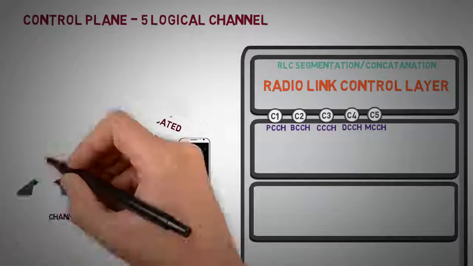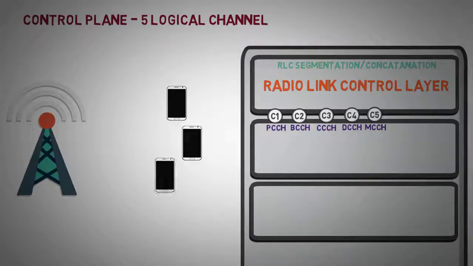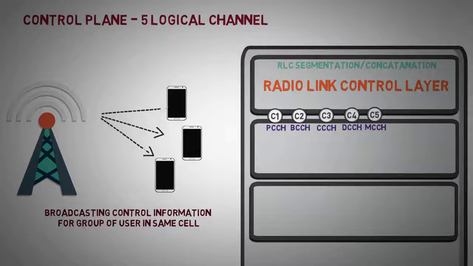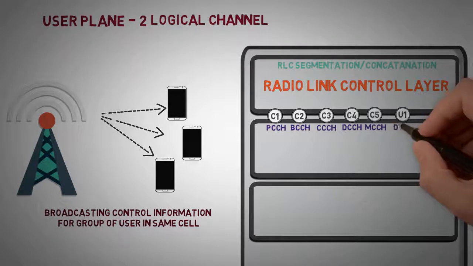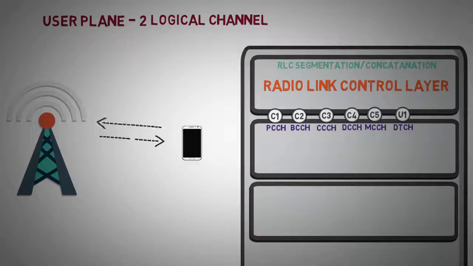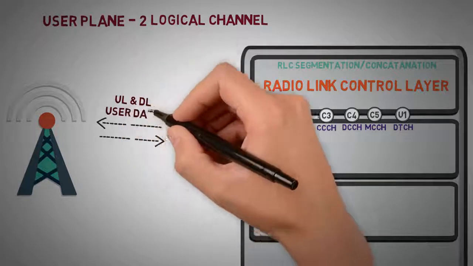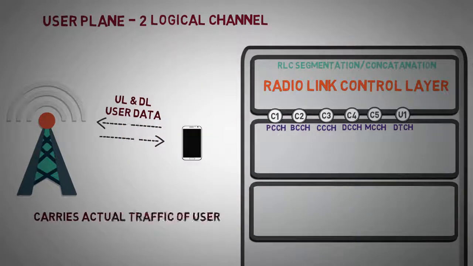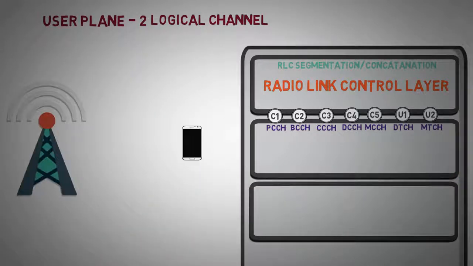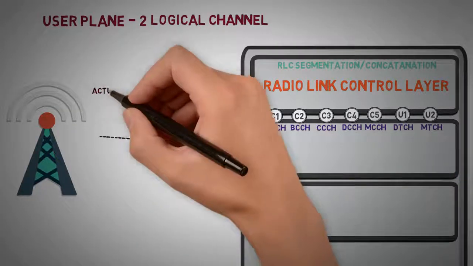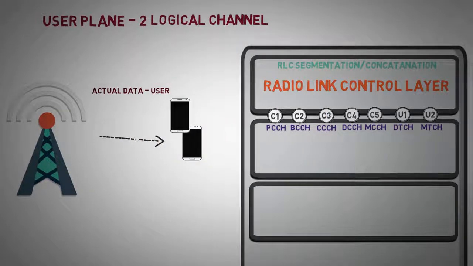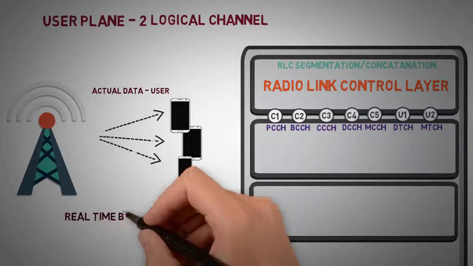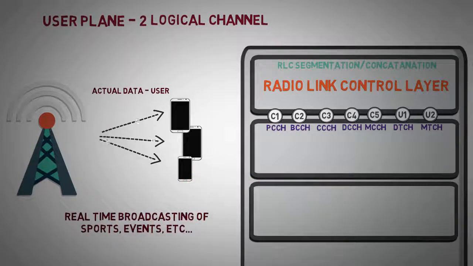Multicast Control Channel: this channel is used to carry control information of a group of users in a cell for multicast broadcast services. There are two logical channels for user plane traffic. Dedicated Traffic Channel: this channel is used for both uplink and downlink of user plane data between user and network. Multicast Traffic Channel: this is a unidirectional channel. It is used to transmit traffic data from the network to multiple users for multicast broadcast services, such as real-time broadcasting of sports, events, etc.